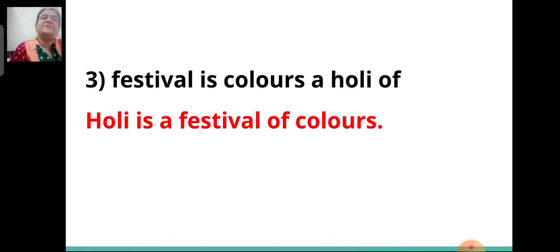Third, festival is colors a holy off. Now the meaningful sentence that you are making out of this is, Holi is a festival of colors.